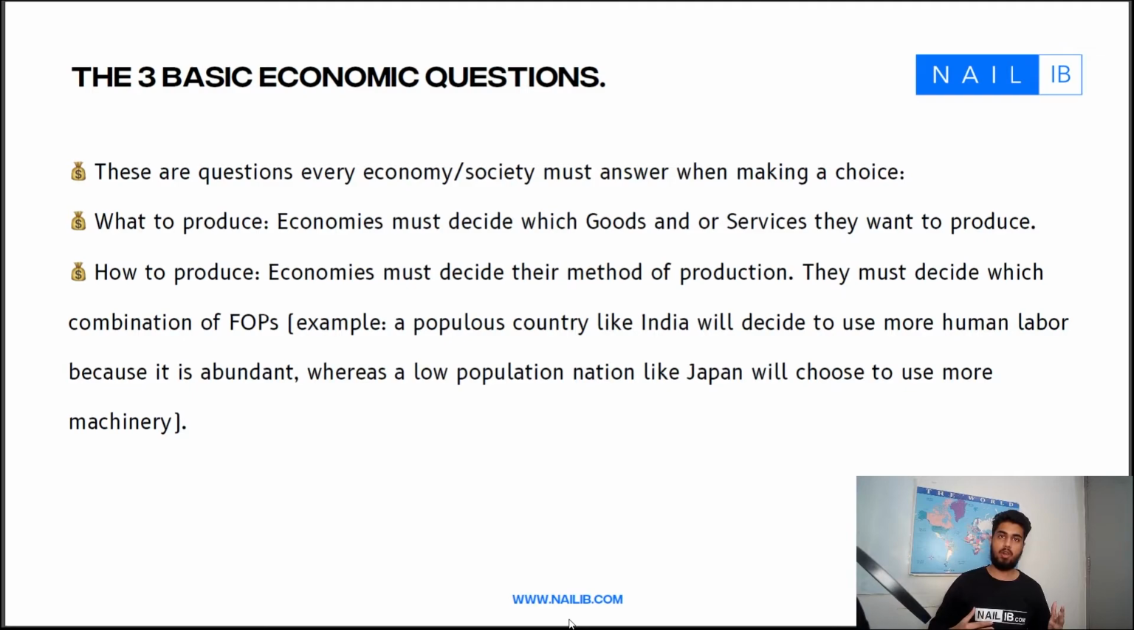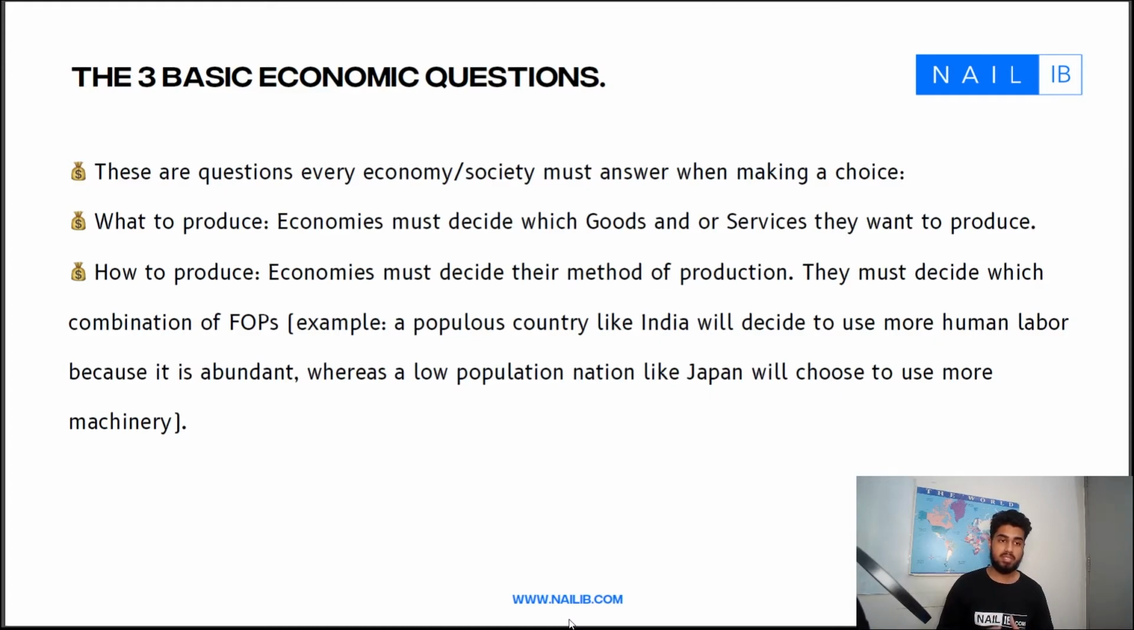If an economy has a lot more labor, a lot more people, perhaps like an African country like Nigeria, where it's very populous, their production processes will be labor intensive. Another example of a labor intensive country will be India, because it has 1.3 billion people. They will use more human labor because it is abundant and it is everywhere. But a country like Japan doesn't have that many people. Its population is old. So Japan is more likely to use machinery to produce their goods and services.